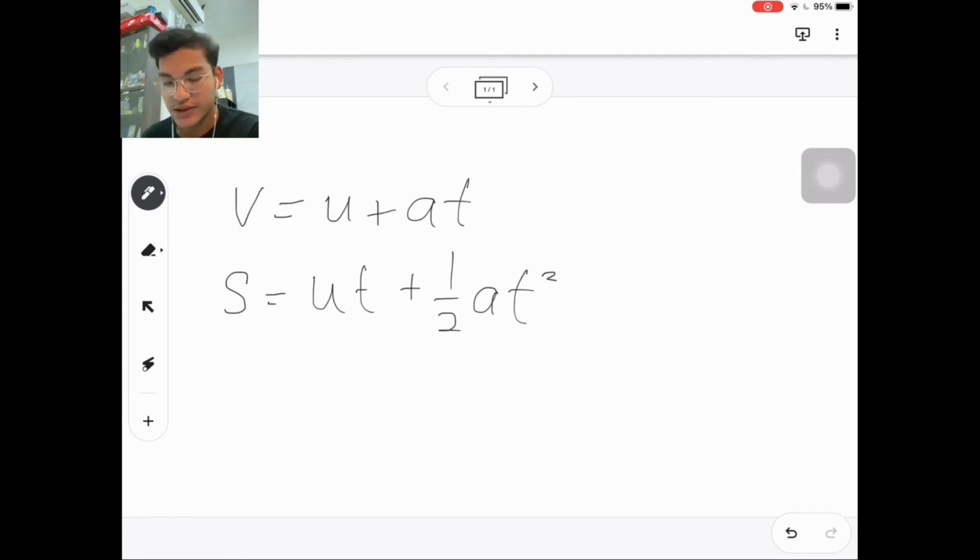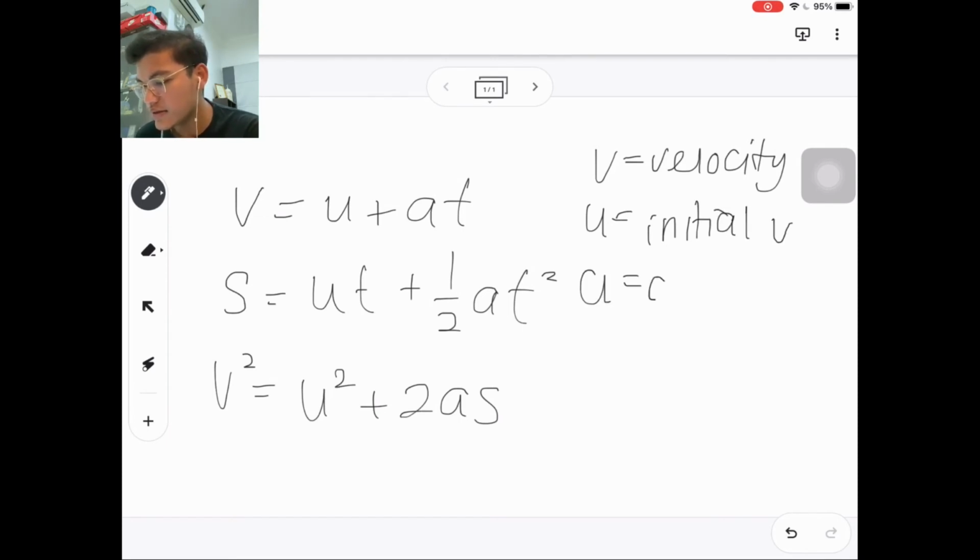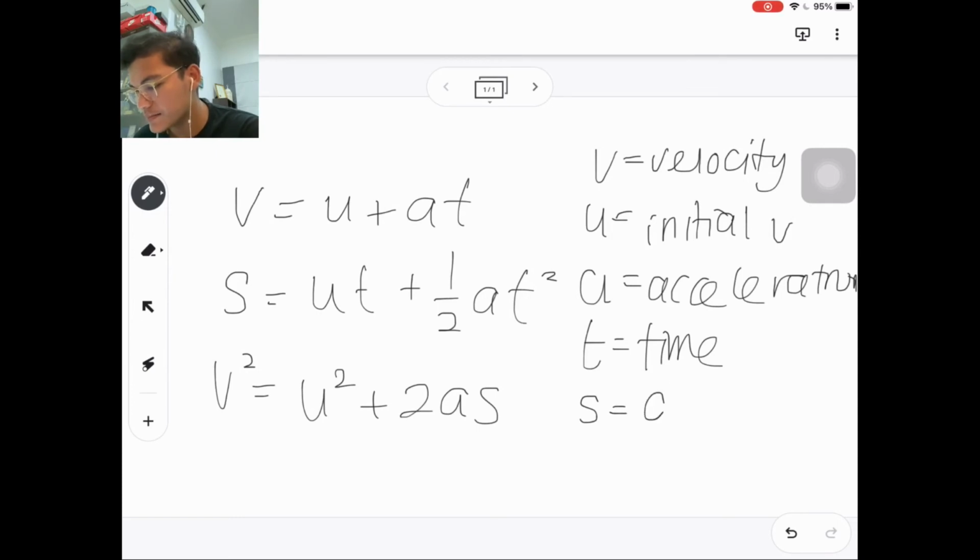And the third equation is v squared is equal to u squared plus 2as. Where v is the velocity, u is the initial velocity, a is the acceleration, t is the time, and s is the displacement.